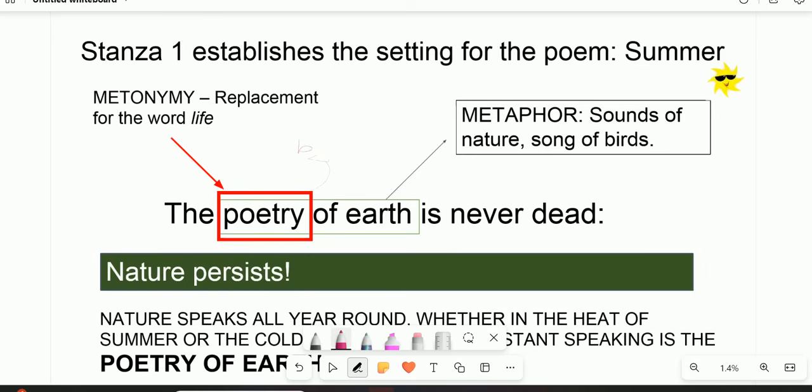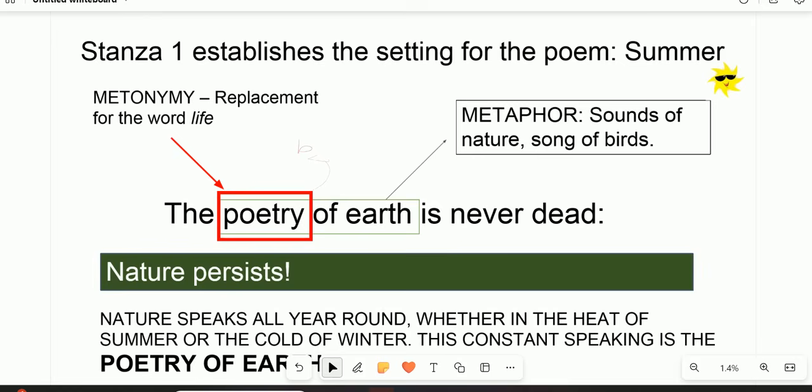So the first line here means that nature speaks all year round, whether in the heat of summer or in the cold of winter. This constant speaking is the poetry of what? The poetry of earth. So I've said that the sound here is a symbolic representation of the beauty of nature. So it means that the poet is showing us that the sound that is produced by nature is never mute.